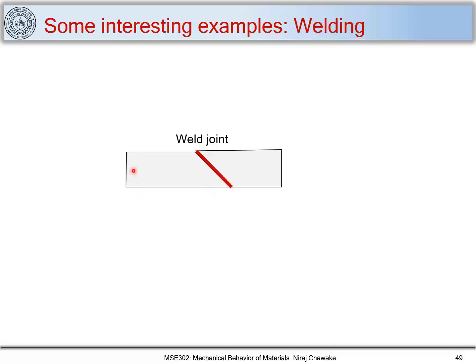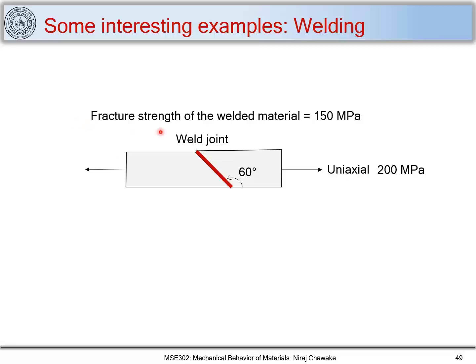Now I subject this member, which is a complete member after making this weld joint, and this weld joint I put at an angle of 60 degrees. Now I subject it to uniaxial tension of 200 MPa. Now if I have given the fracture strength of this welded material to be 150 MPa, the question is, will the weld withstand this condition? So this is what we have to find out.